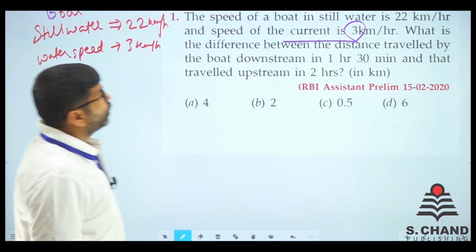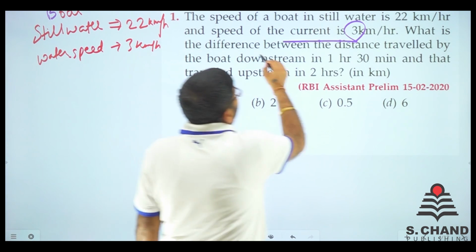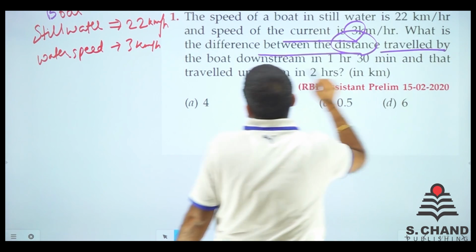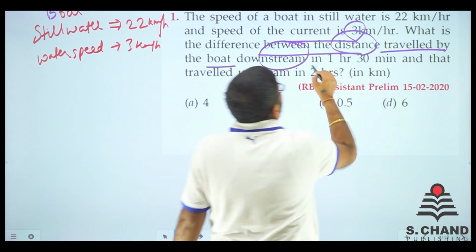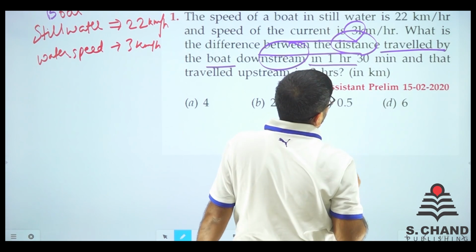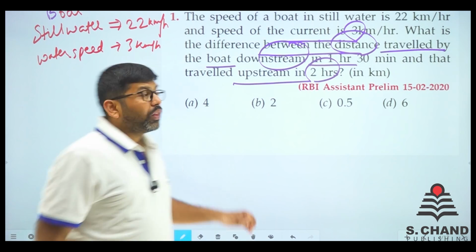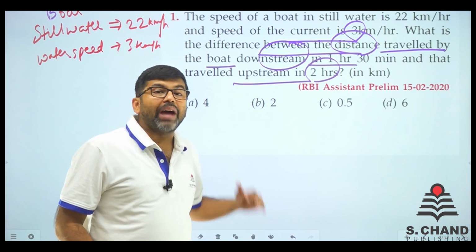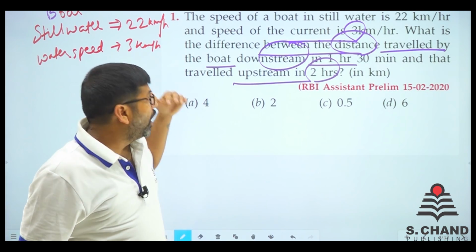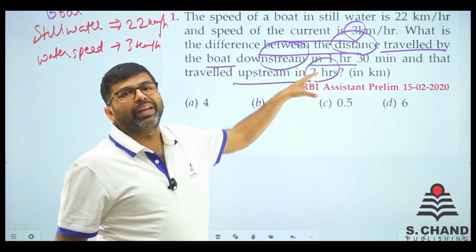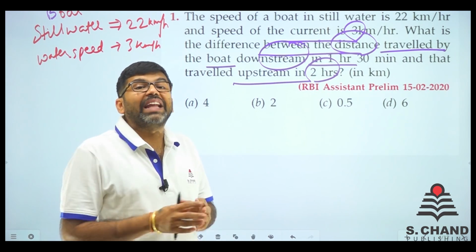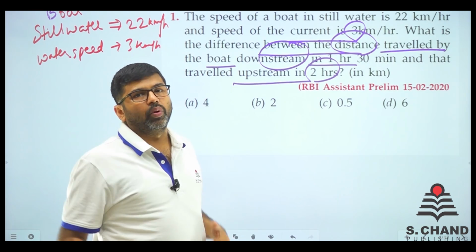You need to find the difference between the distance traveled by the boat downstream in 1 hour 30 minutes and that traveled upstream in 2 hours. So, whatever distance the boat traveled with this speed, upstream and downstream for a particular time, what is the difference between those distances covered by the boat, right?